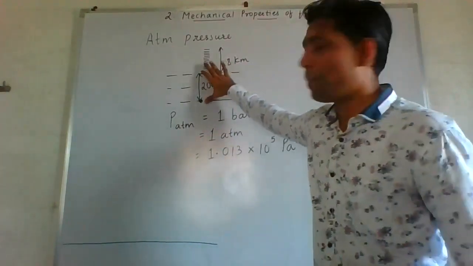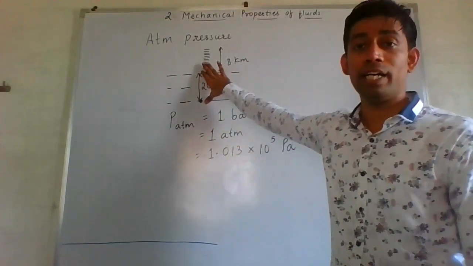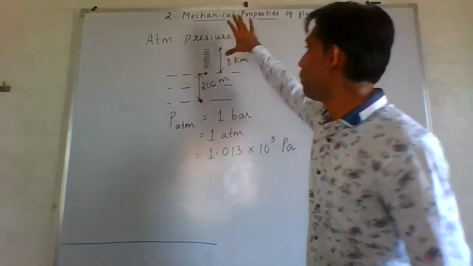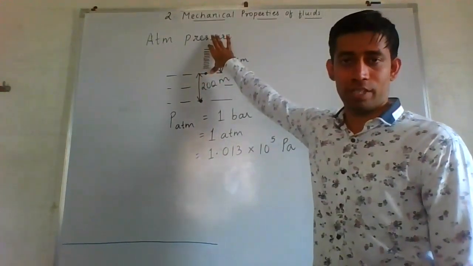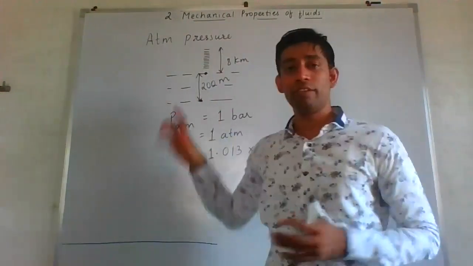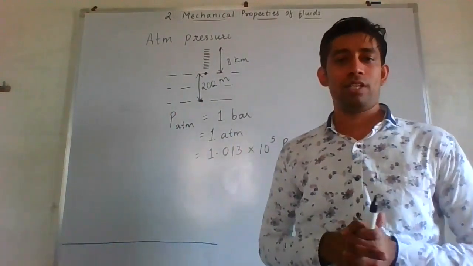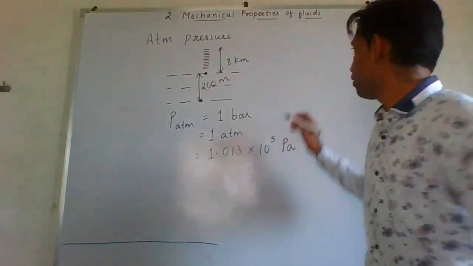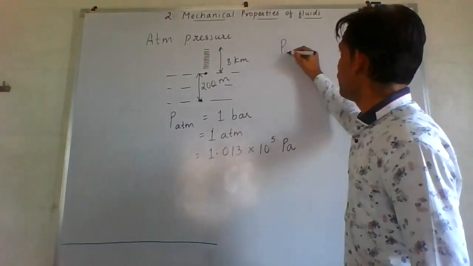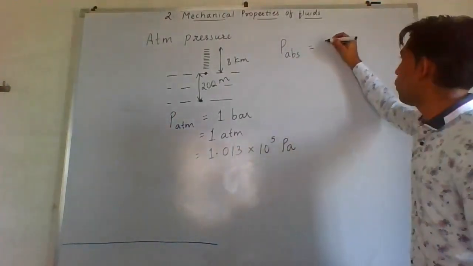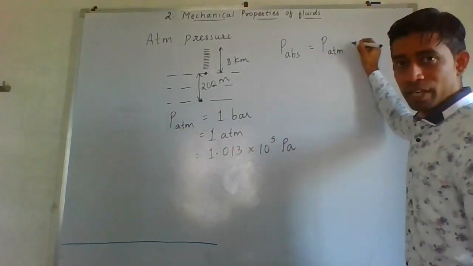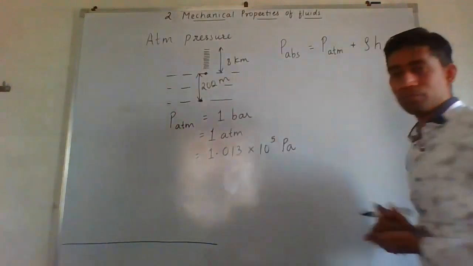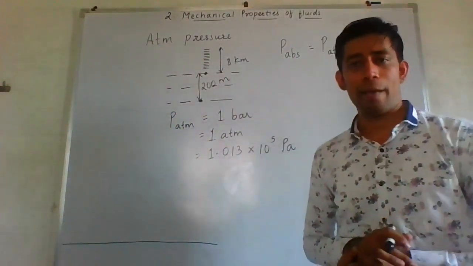First of all, pressure due to this 200 meter of liquid column, plus the pressure due to this atmosphere. So ultimately at this point we are finding total pressure, and that is what is called as absolute pressure. So if I write absolute pressure, P absolute, this will be equal to P atmosphere plus this much, rho gh. This is what is called as absolute pressure.